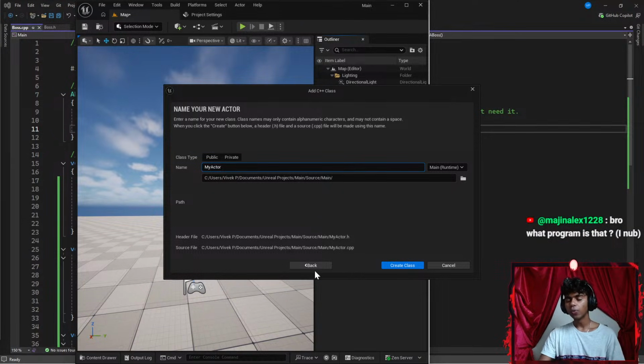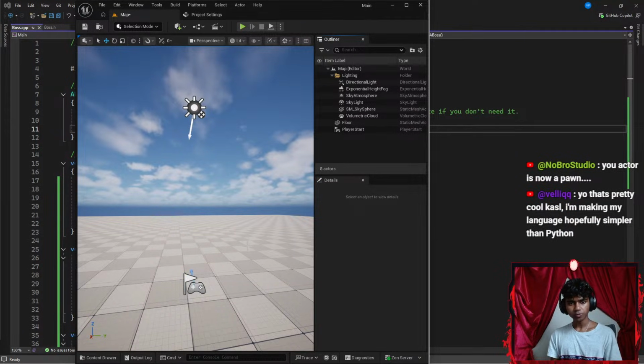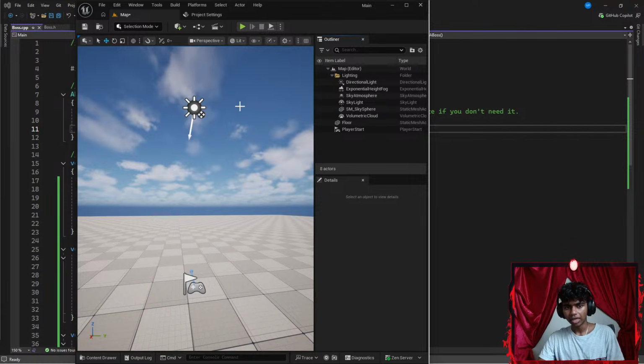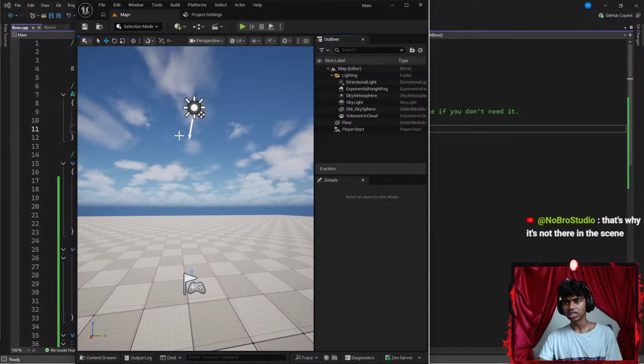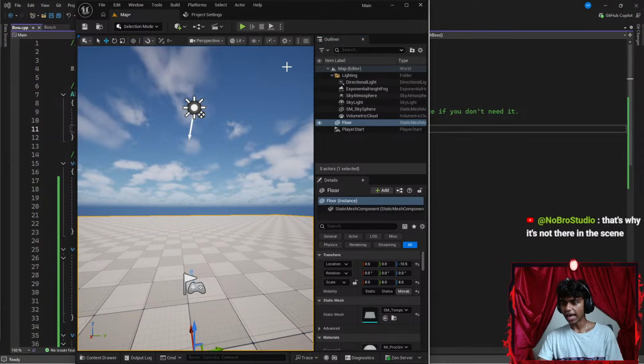Oh, wait, in that case, yeah, that's pretty cool. Wait, in that case, is there a way to get my actor back that I already created, or no? I don't think I can, maybe. Okay, maybe not. That's why it's not there in the scene. Is there a way to add it back to the scene? Okay, I don't think there is a way to actually add it back to my scene, maybe.